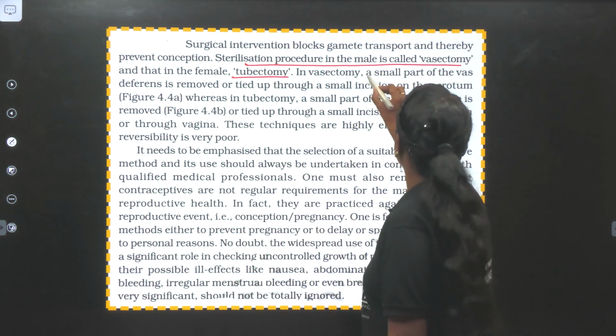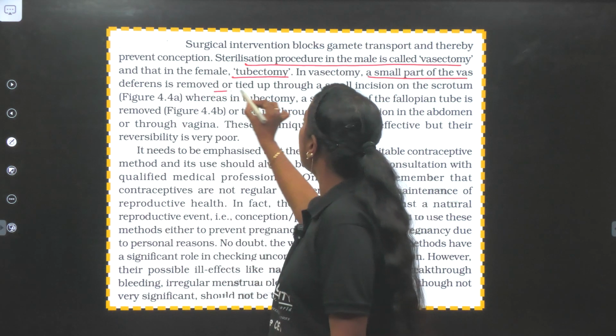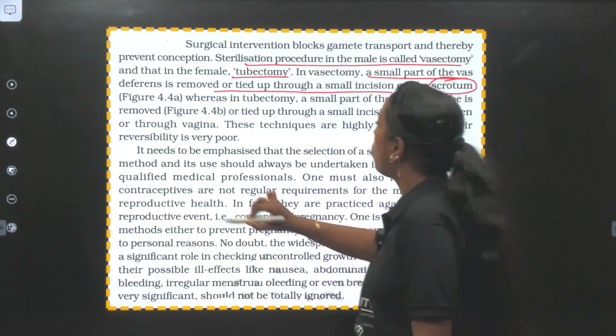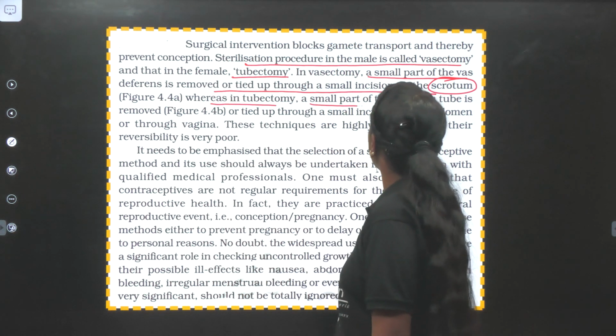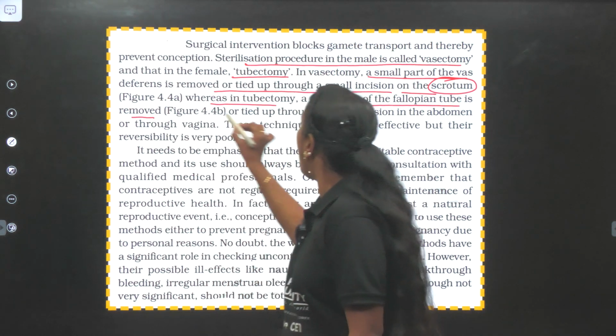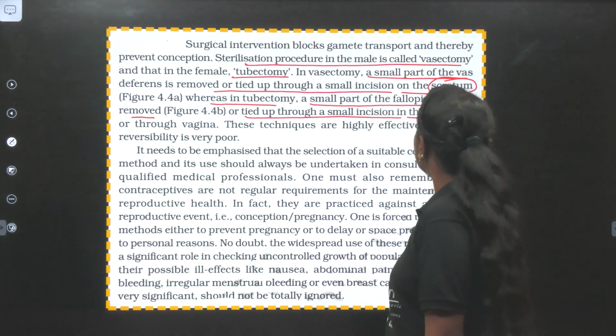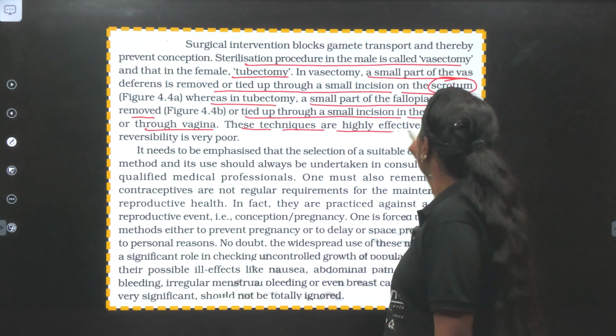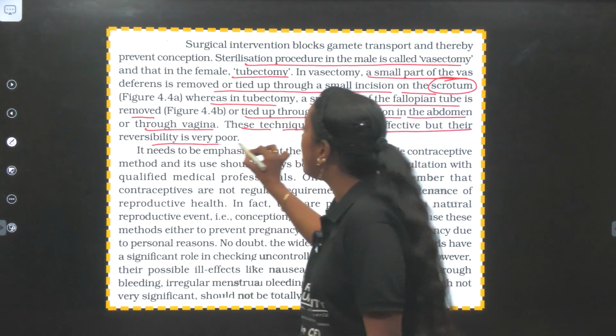In vasectomy, a small portion of the vas deferens is removed and tied up through a small incision made in the sac which is called the scrotum. Whereas in tubectomy, a small part of the fallopian tube is removed and tied up through a small incision in the abdomen or through the vagina. These techniques are highly effective, but their reversibility is very poor.